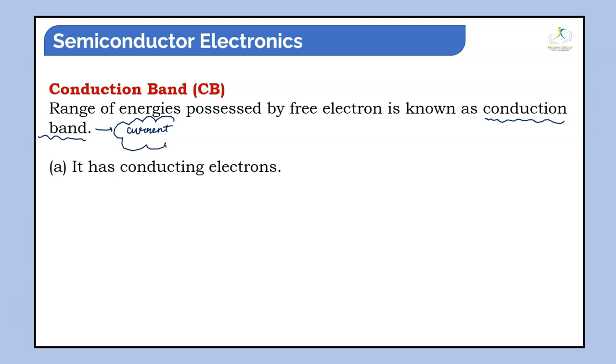Those electrons are responsible to generate or induce the current. So conduction band electrons are electrons which are free.